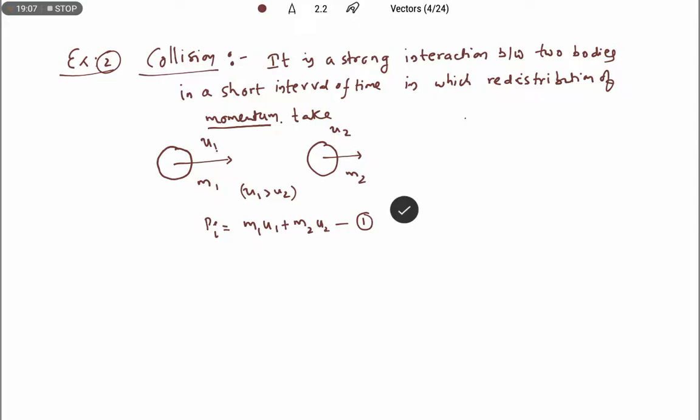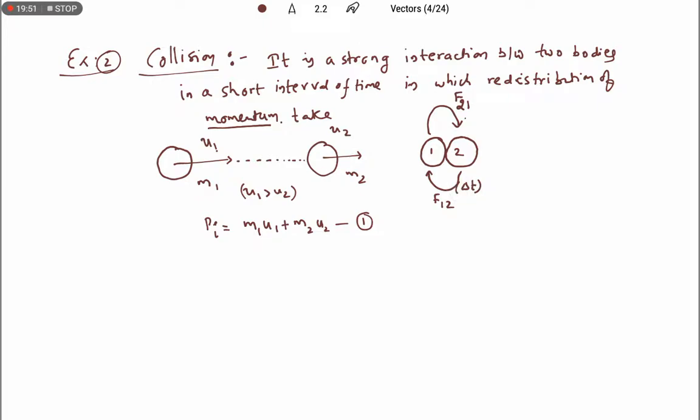Right. So due to its greater velocity, object 1 at a certain instant is going to interact with the second body. That means it is going to participate in collision with the second body. So in this process, what happened? Object 1 exerts some force on object 2. This is the force exerted on 2 due to 1, and this is the force exerted on 1 due to 2. These two are acting at the same time. Interaction time is the same.